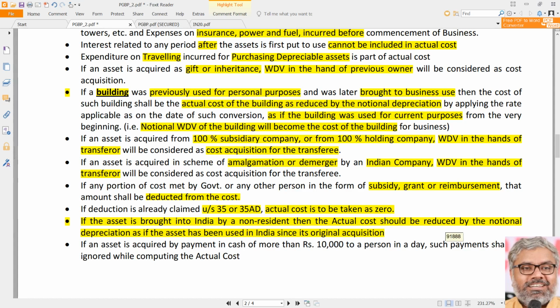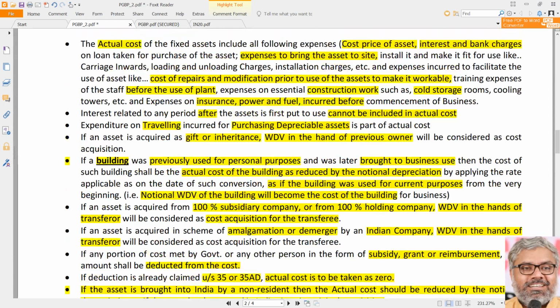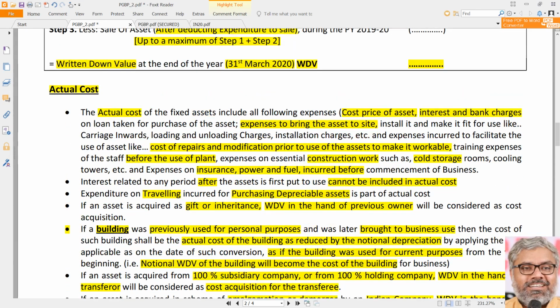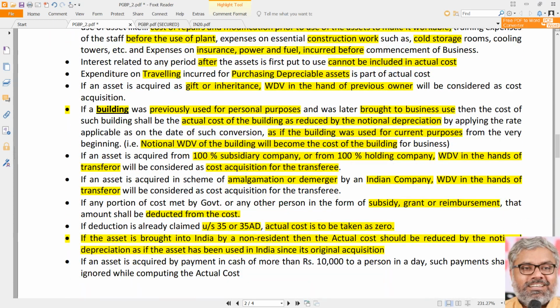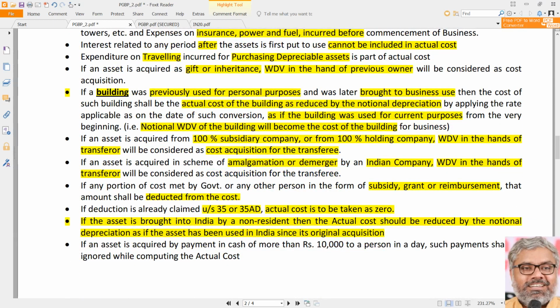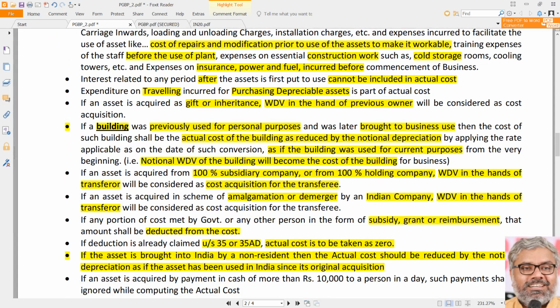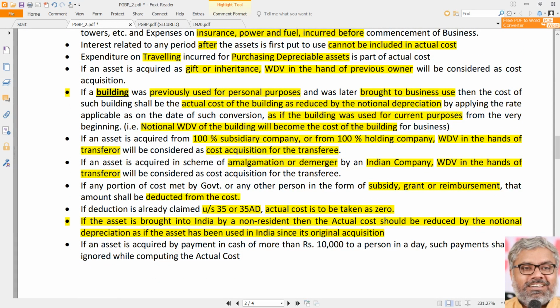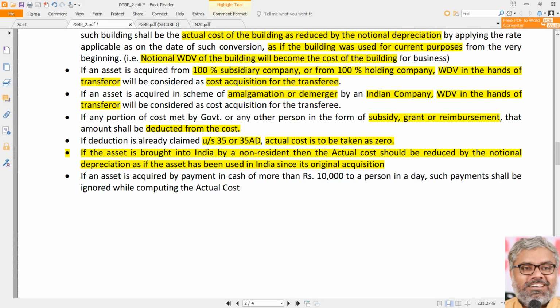Means no depreciation under section 32 if the assessee has already claimed a deduction under section 35 or 35 AD. The same amount cannot be deducted twice under different sections. Not possible. That means the actual cost of such assets shall be taken as zero. These are the variety of situations related to actual cost of the asset computation. But a very important point is also there, which will be useful in problem solving.